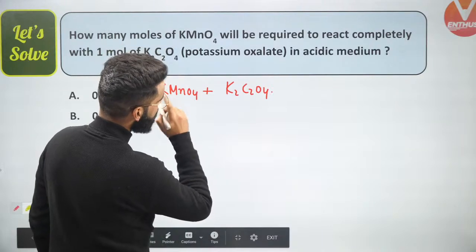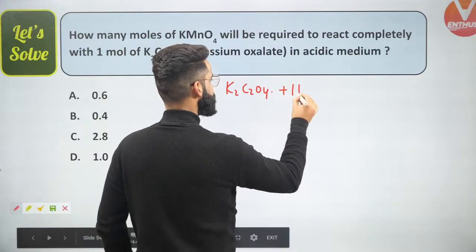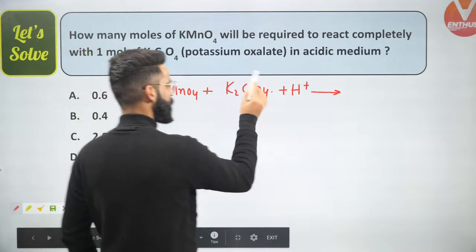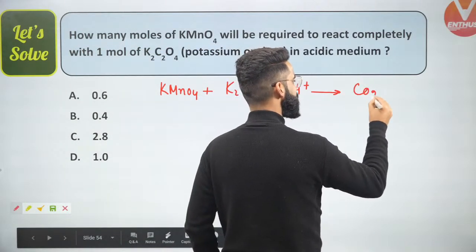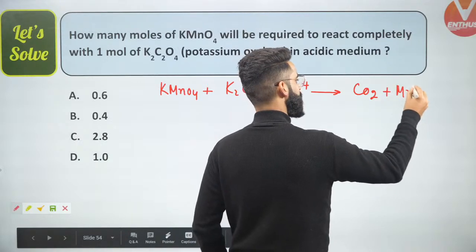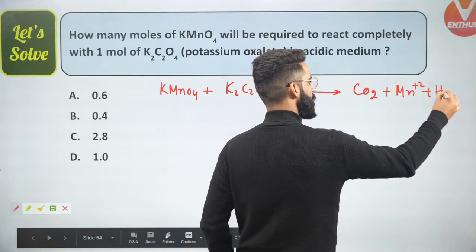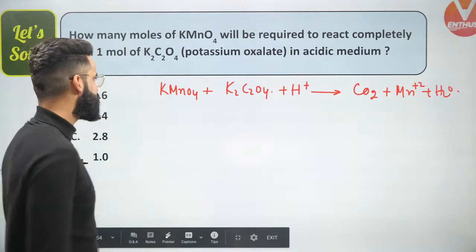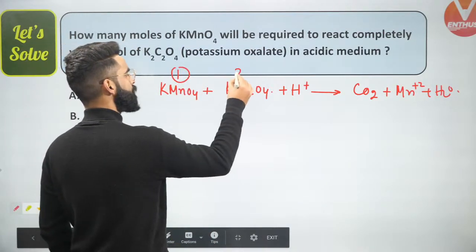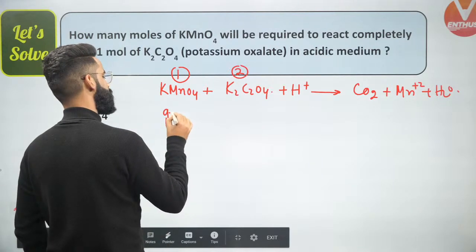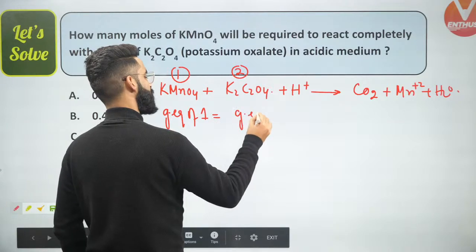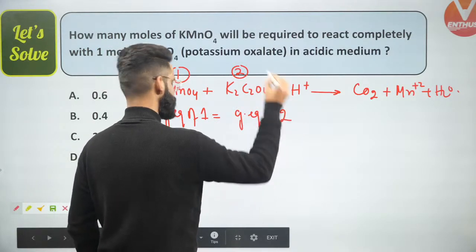The reaction is going to take place in acidic medium. As you all must be knowing, KMnO4 in acidic medium converts oxalate ion to carbon dioxide, and itself gets converted to Mn2+, and with this you'll write water as well. This will be the reaction happening right here. Let's call this 1, let's call this 2. So can I say gram equivalence of 1 must be equal to gram equivalence of 2 as per the law of chemical equivalence? Yes.